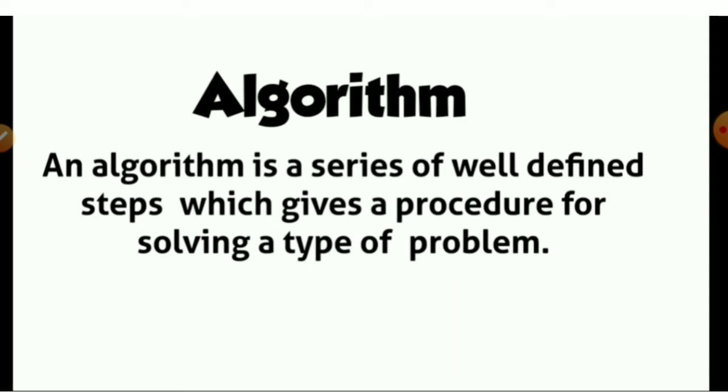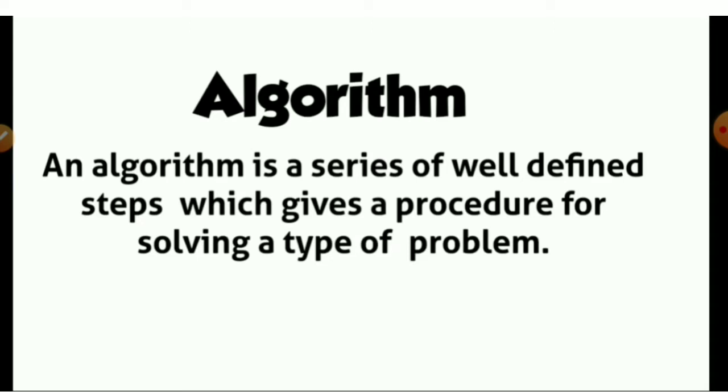But before that, let us understand what an algorithm is. An algorithm is a series of well-defined steps which gives a procedure for solving a type of problem. Suppose you have a problem and you want to solve it. To solve that particular problem, you will need two, three, four or more steps.